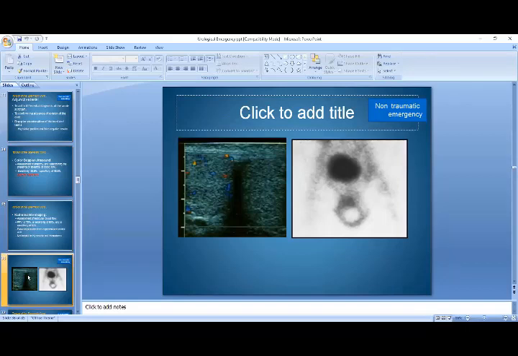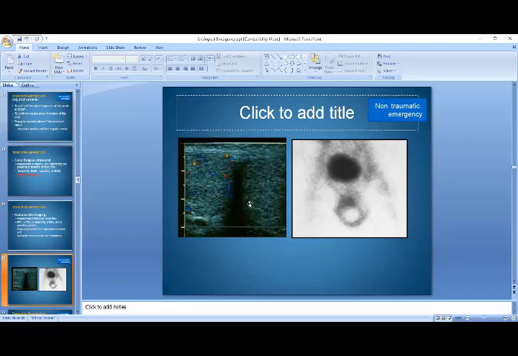Here you can see the images, and this is the color Doppler image of the testes. Here you can see the red vessels and the blue vessels. The red vessels show arteries, whereas the blue vessels are veins.